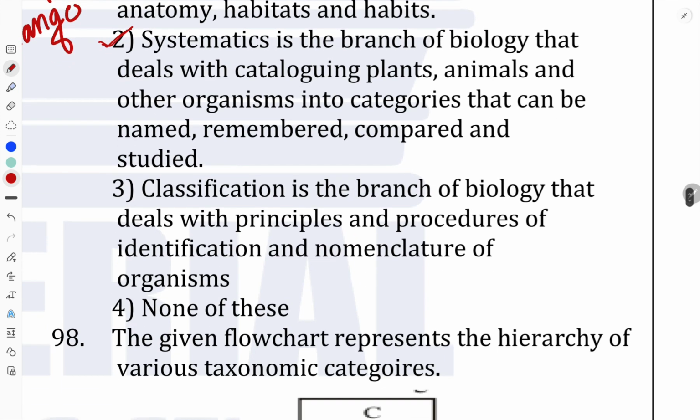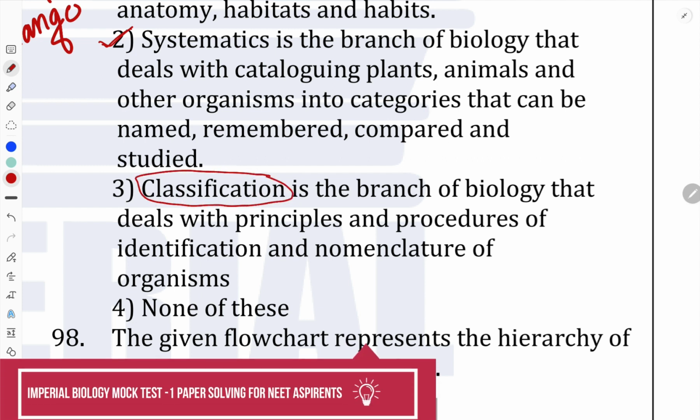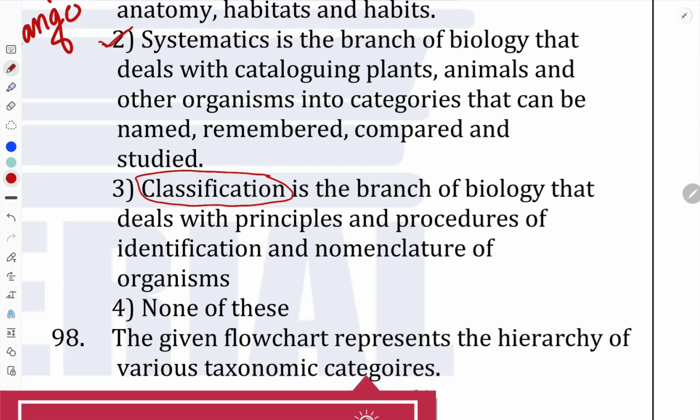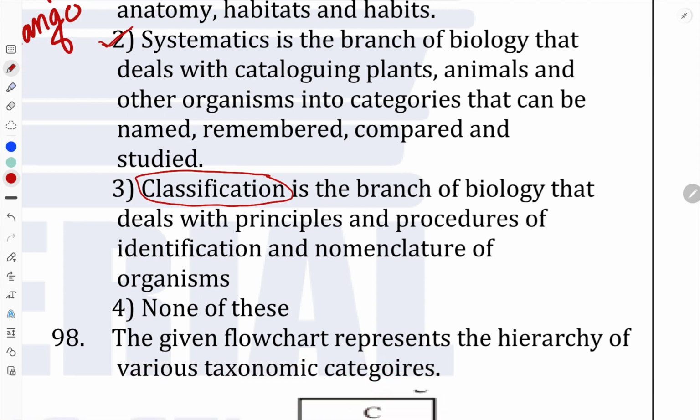Next, the third statement: classification is a branch of biology that deals with the principle and procedure of identification and nomenclature of organisms. No, this is not correct. Remember, classification is not a branch of biology that deals with the procedure of identification and nomenclature of organisms. That is the process for taxonomy. Remember.